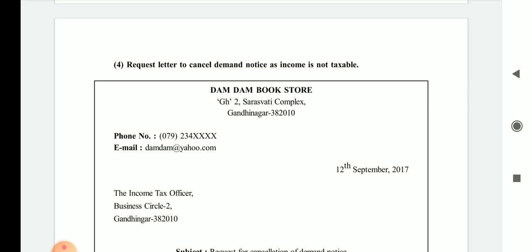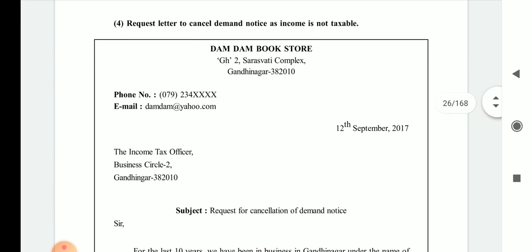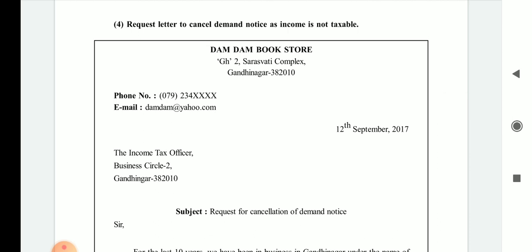So here we are writing this type of letter. Dum Dum Bookstore is the writer, Govt Saraswati Complex, Gandhinagar. You are well aware of the names of the roads in Gandhinagar, and they have K1, K2, like that the names are mentioned in Gandhinagar.